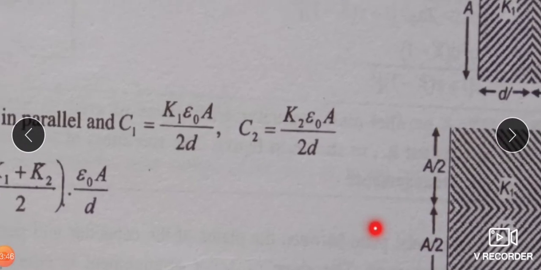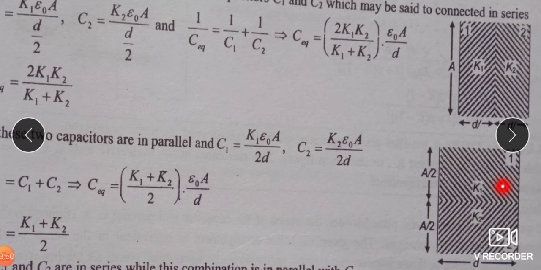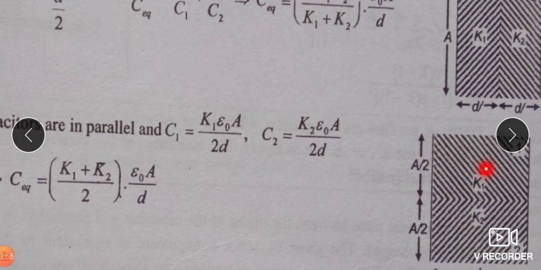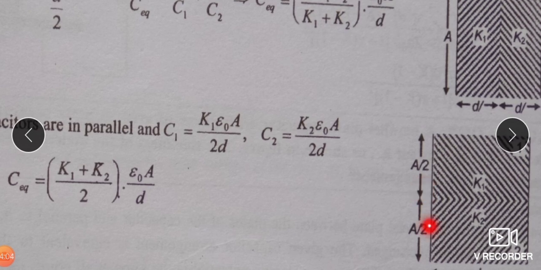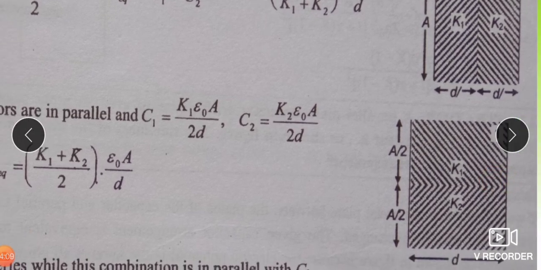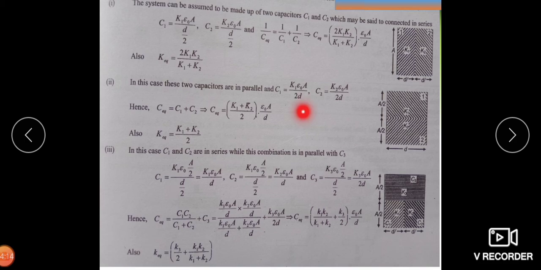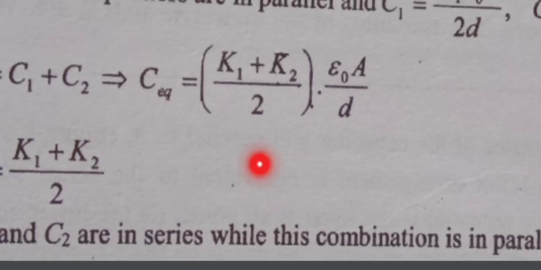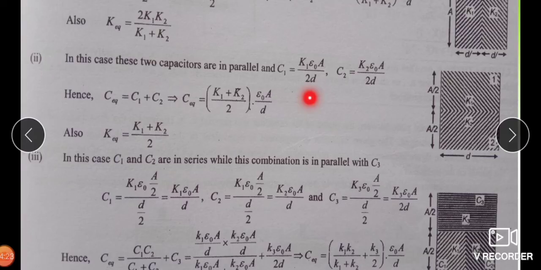In the second type of combination, capacitors are connected in parallel. Here the dielectric slabs are placed side by side, and there is an area-wise distribution of A by 2 each, with the same thickness D. So C1 is equal to K1 epsilon 0 A upon 2 upon D, and C2 is equal to K2 epsilon 0 A upon 2 upon D. The thickness of both is the same, and hence for the parallel combination the combined capacity is C1 plus C2.